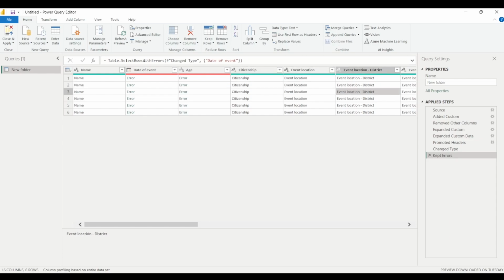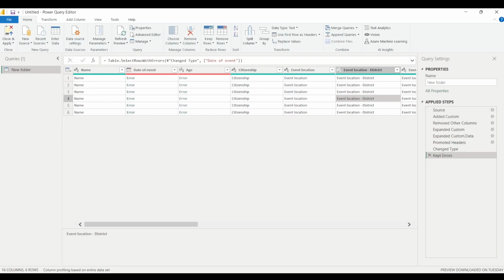So you can see this, like we have name, and then there's an error, because you can see the error that it could not parse the input provided as a date value. Similarly here, we couldn't convert to number. And when you have a look at the other values, you can see that these are nothing but the column names. So it is required to remove all these records because they are of no use.